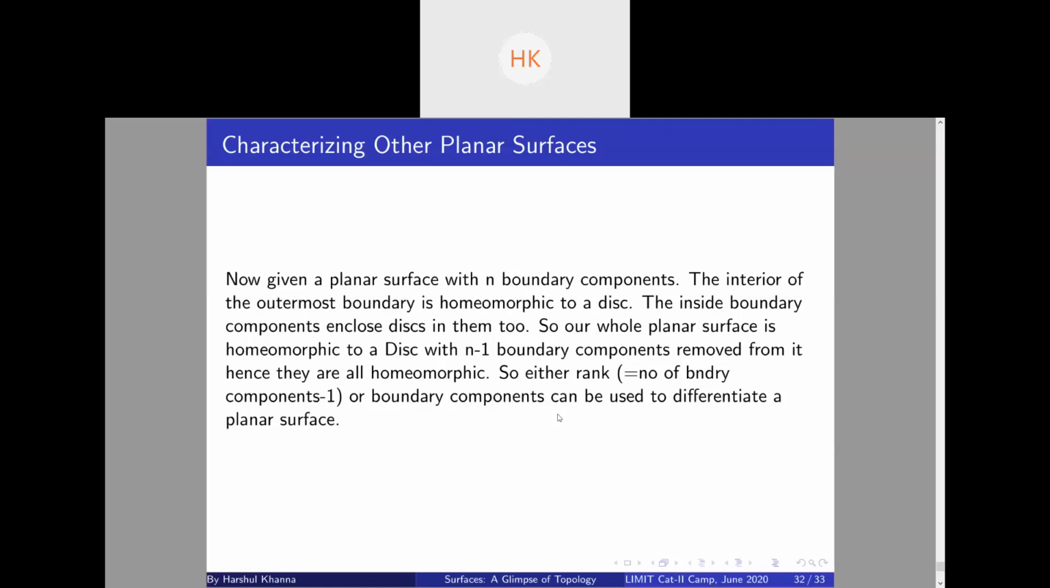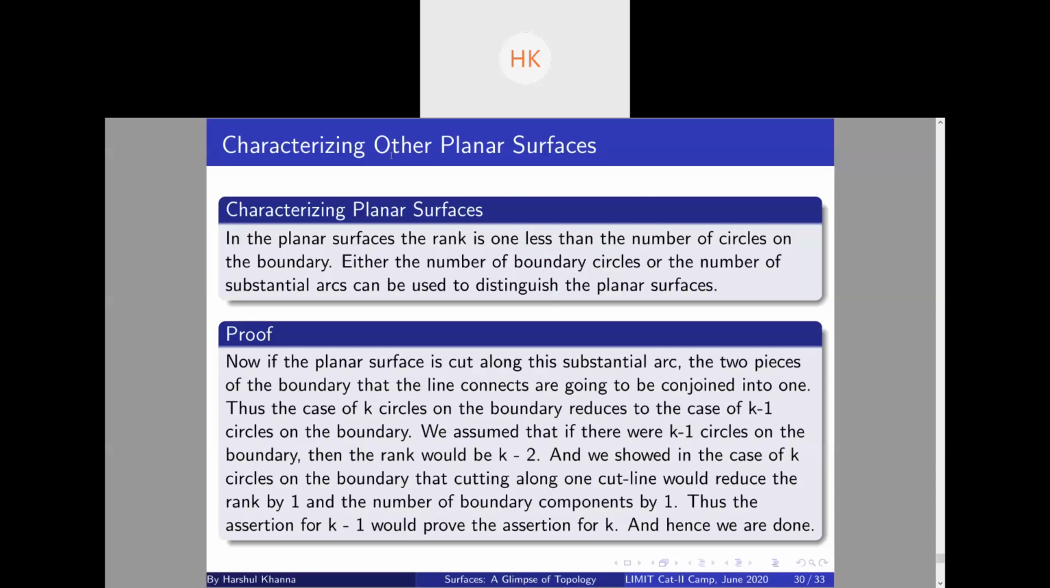But why is the number of boundary components finite? We consider them to be finite. It looks like I missed that hypothesis. We consider them to be finite, that is, a compact surface. We are characterizing all compact planar surfaces. Okay.